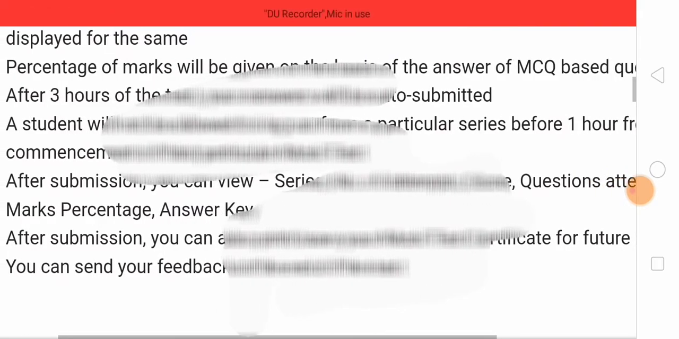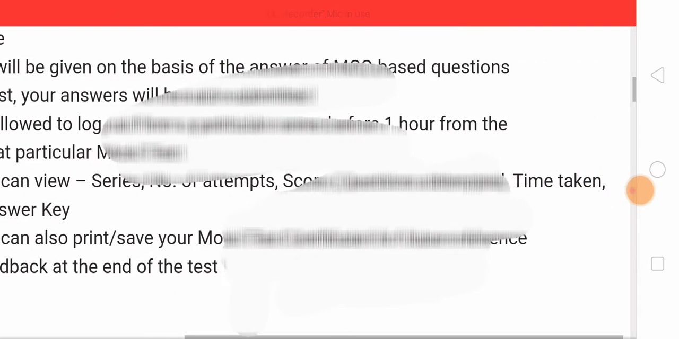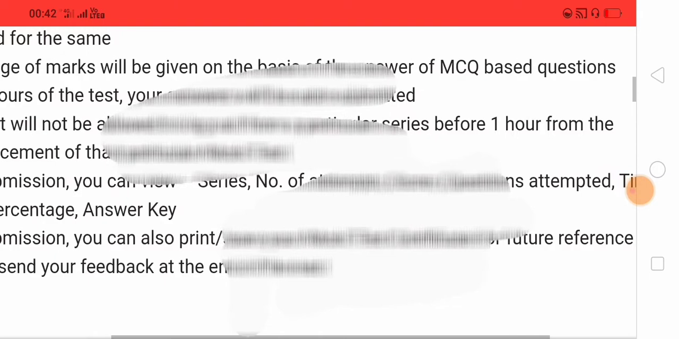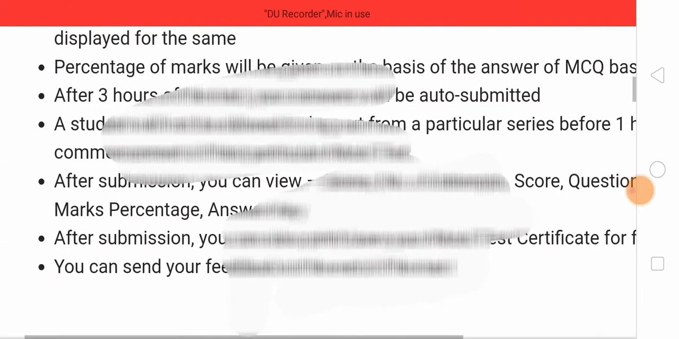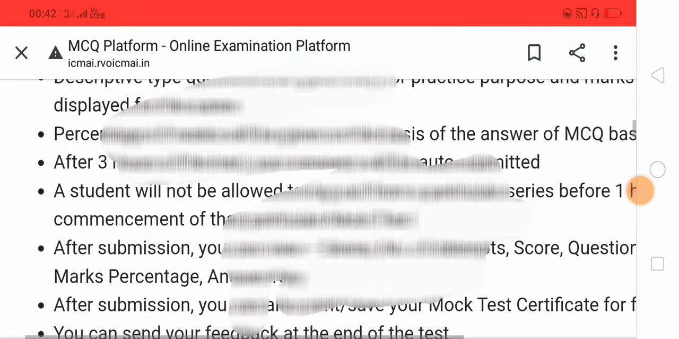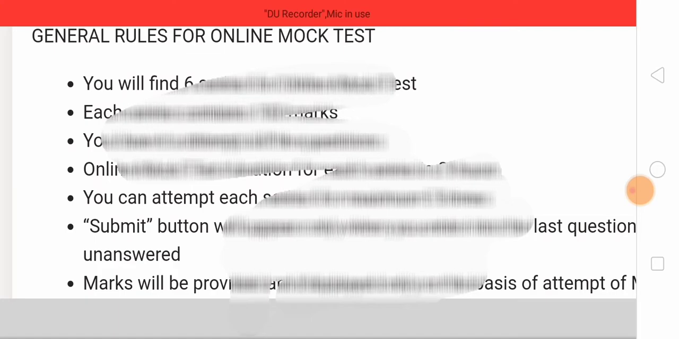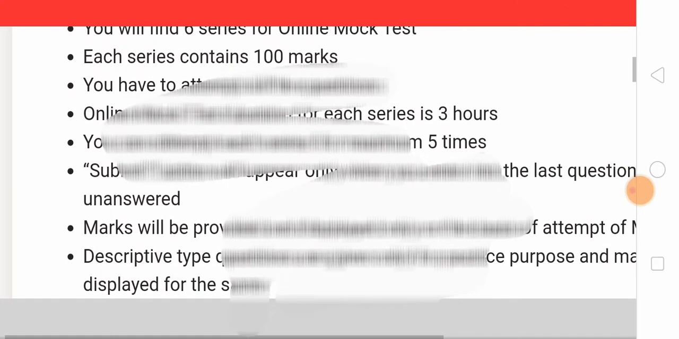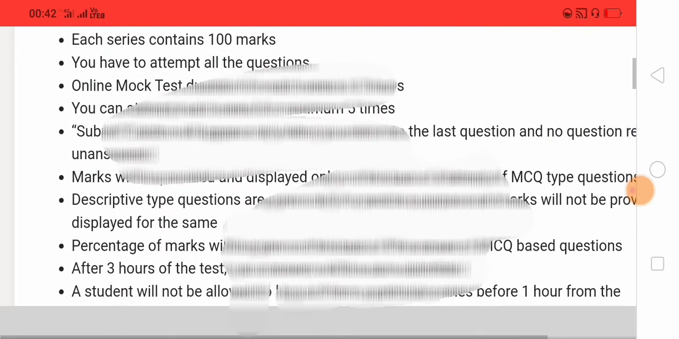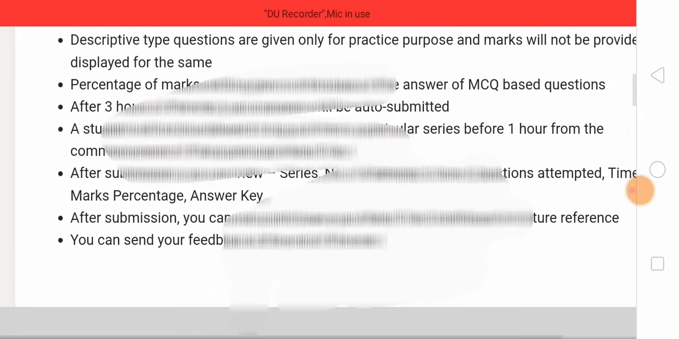A student will not be allowed to log out of a particular series before 1 hour. So before 60 minutes, we cannot log out of that particular mock test. Suppose we have taken series 1 and come back to log in again within that hour, there is no need to access the login again. We need to complete at least 1 hour to move on to the logout procedure. So we have clarified this point.